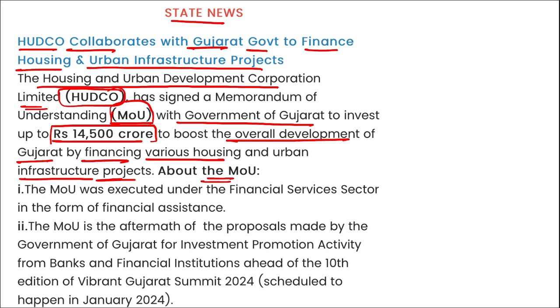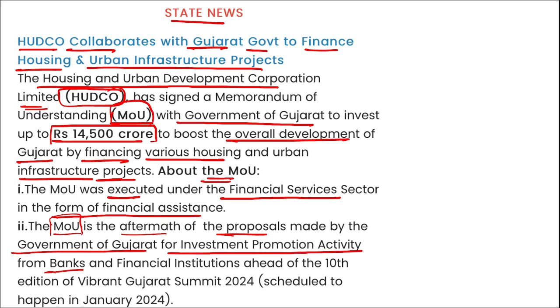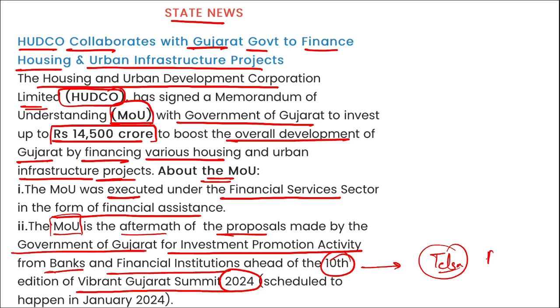projects. If we talk about this MOU, it was extended under the financial services sector in the form of financial assistance, and this MOU is the aftermath of the proposals made by the government of Gujarat for investment promotion activity with banks and financial institutions ahead of the 10th edition of the Vibrant Gujarat Summit 2024. Mark this, during this Vibrant Gujarat Summit, it is also expected that Tesla's owner Elon Musk will be present and will be launching a new Tesla plant in Gujarat.